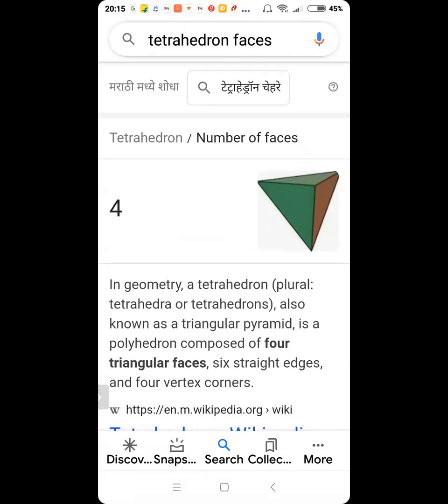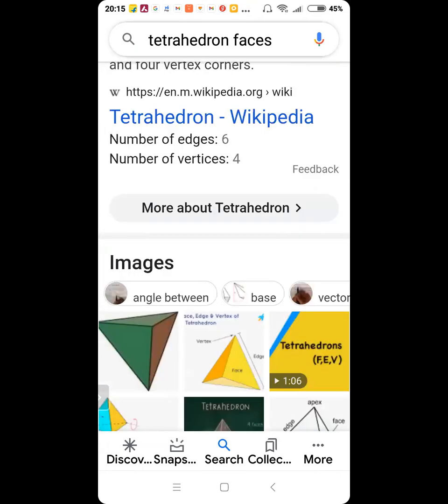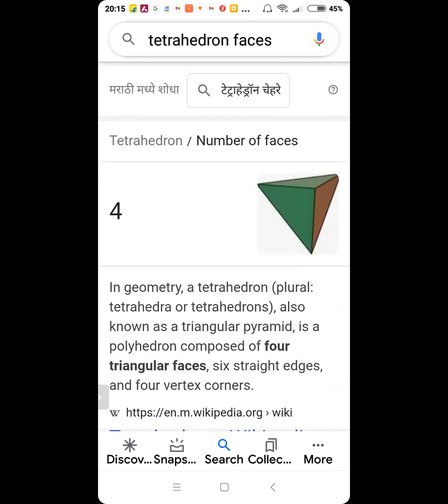Tetrahedron is this. Triangular pyramid is a tetrahedron. Yes. Got it? So a triangular pyramid has 4 faces. One will be the base and the other 3.